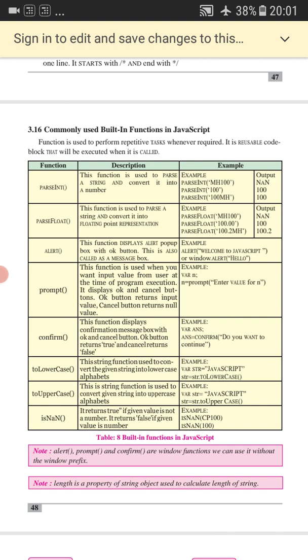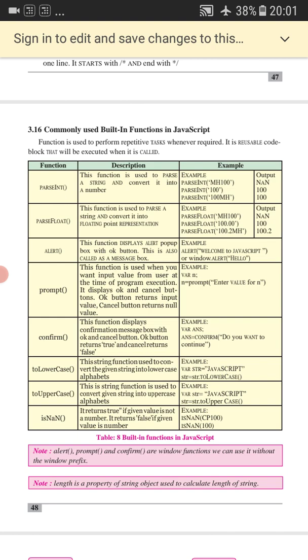Next is prompt. This function is used when you want an input value from the user at the time of program execution. So whenever you want a value at the time of execution, we make use of prompt. A real life example of prompt is when we sign in or log in somewhere, the prompt box appears, and when you type the password it allows you to proceed. It takes input from the user at execution time.